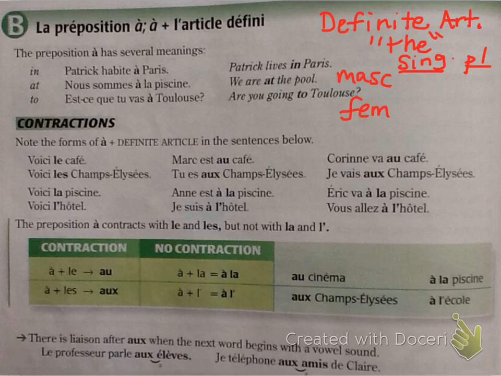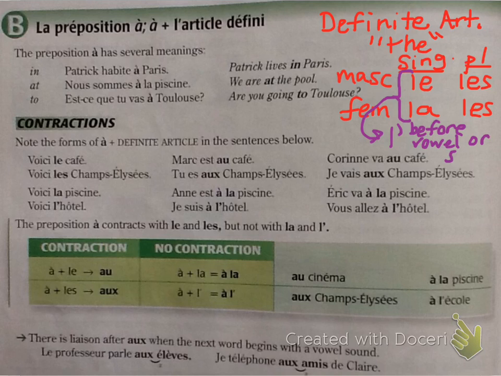The masculine singular definite article is le, the feminine is la, and the plurals are les. And then remember that le and la became l' before a vowel or a silent H. So these are the articles that we're talking about.